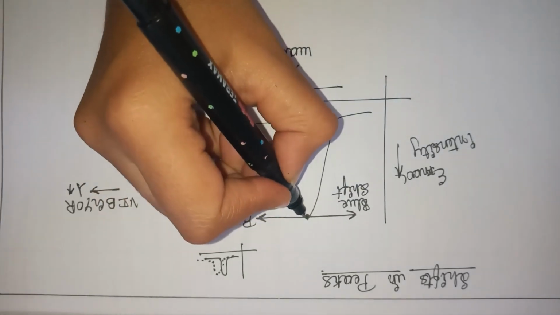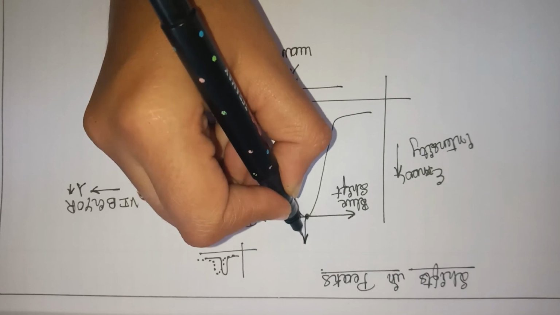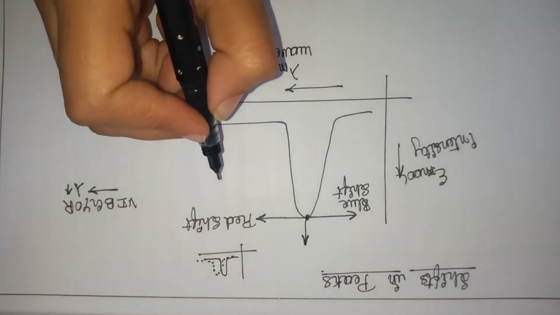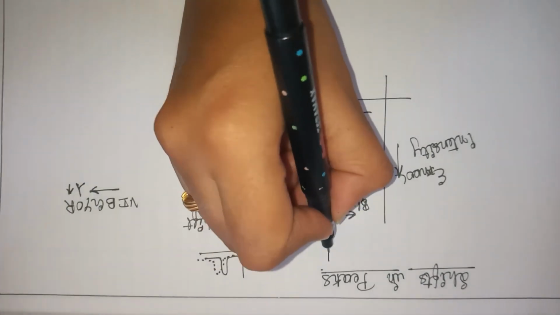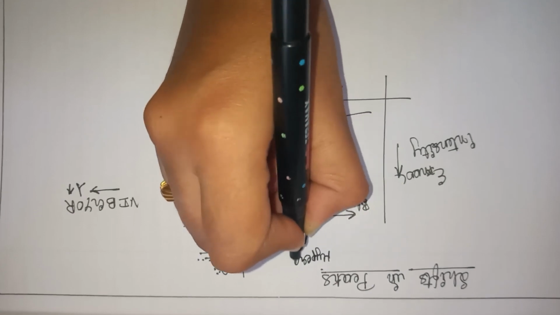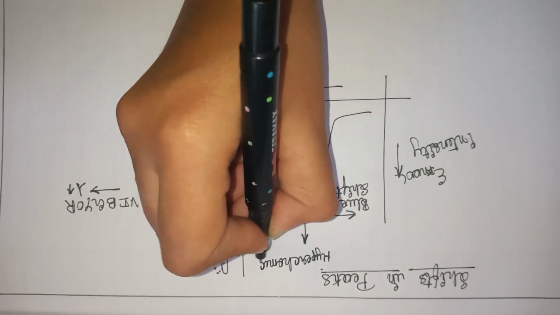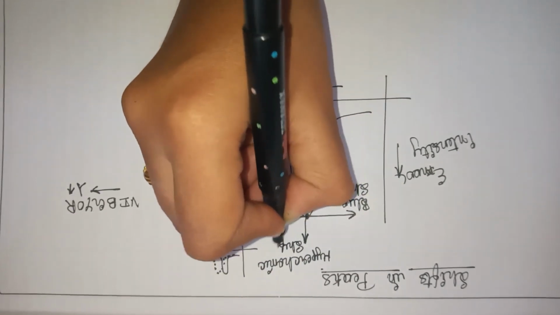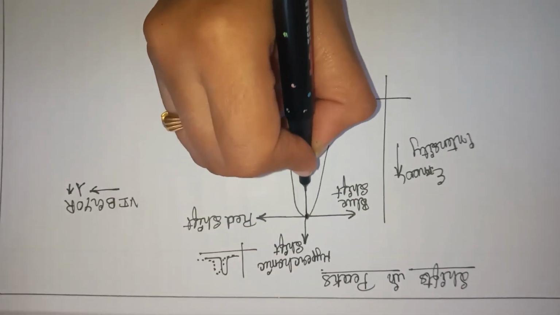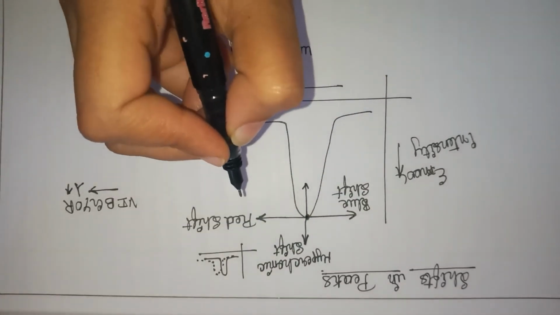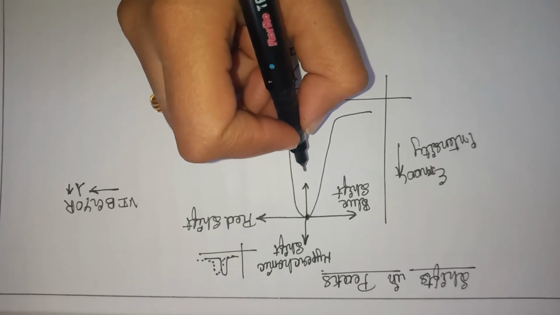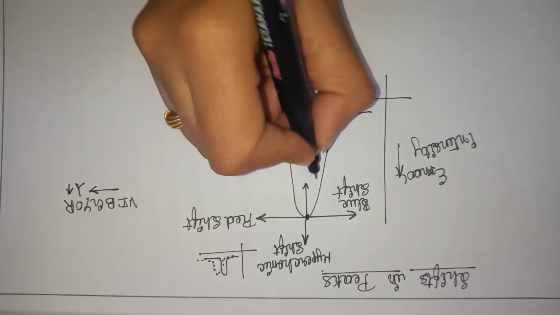If the peak has higher intensity than the observed, it is called hyperchromic shift. If it has lower intensity than the observed, it is called hypochromic shift.